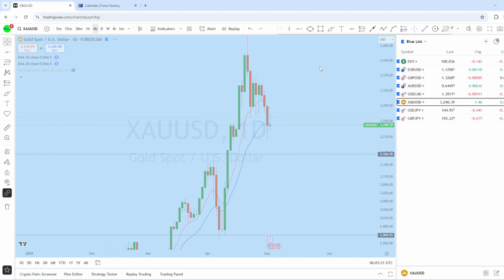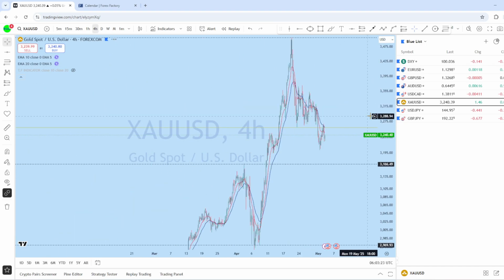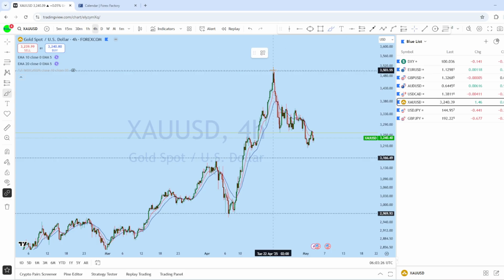Now looking at the 4-hour chart here, we can see that this market had a huge rejection followed by this correction, and the market is maintaining that series of lower highs in this market.